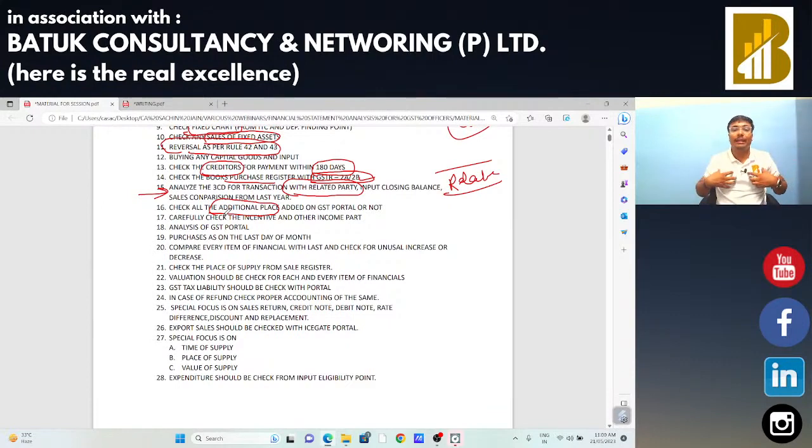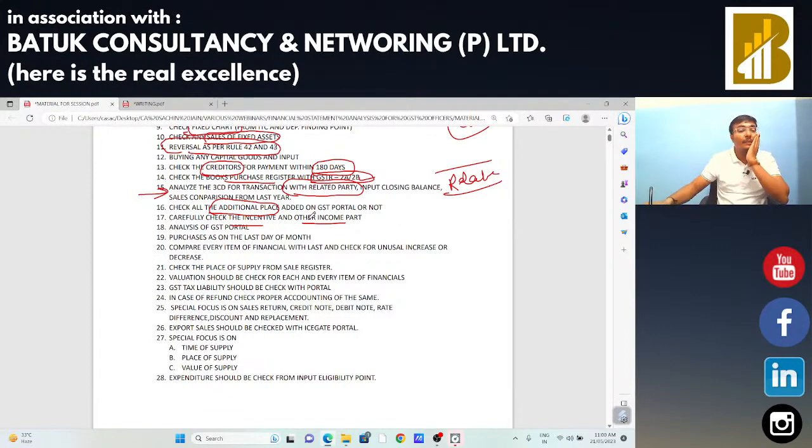Okay, this is our target, because the government has given us this job that we have to check all these things. So we need to do the same. Next, sir, check the incentive and other income part. We had already discussed how you are going to check the other income part. You are going to demand the ledger of that other income, and by analysis of the ledger you get the idea about the income side on which GST should be applicable or not applicable.